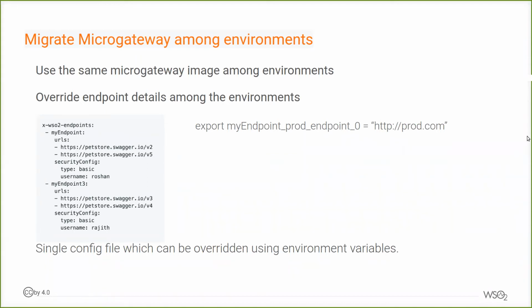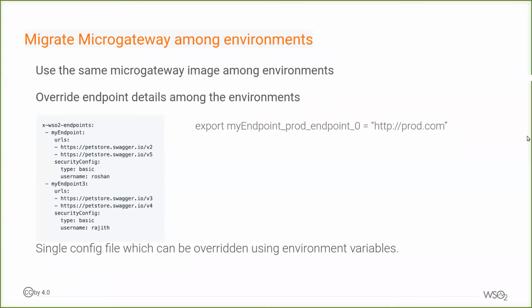So when we use an endpoint as a reference in the Open API definition, when we are moving from dev to test, you can still use the same Docker image, and you can override the endpoint URLs, endpoint security configurations, and all the details about endpoints. For example, you can override this endpoint production URL using my-endpoint-prod-endpoint, then the index of the endpoint.